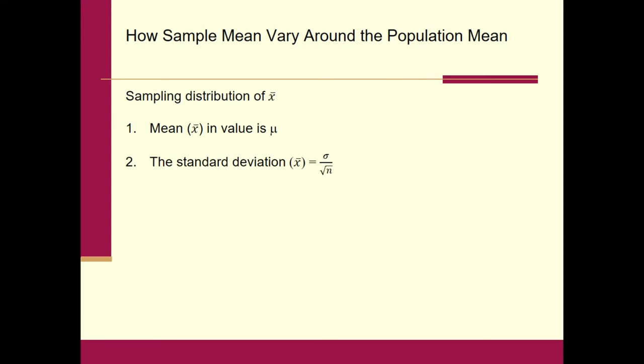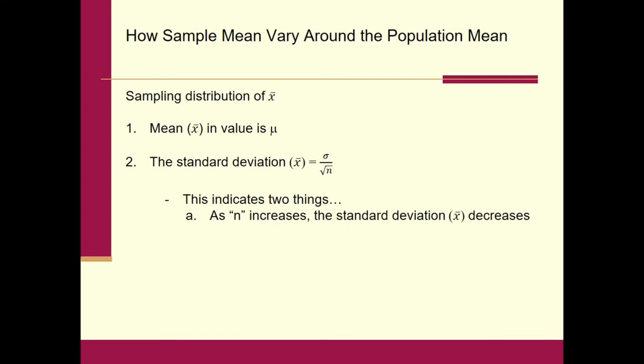Two, be careful with this one. What we find out here is that the standard deviation of all those X bars is equal to sigma divided by the square root of n. So what's sigma? Sigma is the population standard deviation. That would be the standard deviation of all the x's. And if we divide by the square root of n, believe it or not, we would get how all the X bars are varying now. We would get the standard deviation of the sampling distribution of X bar. Be careful with that one, but we're going to go over some examples to show you and remind you of that. Now, this indicates two things.